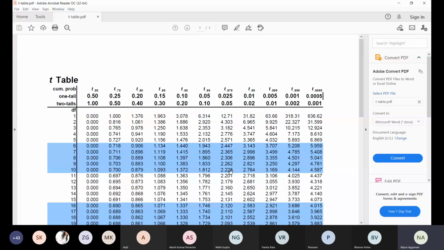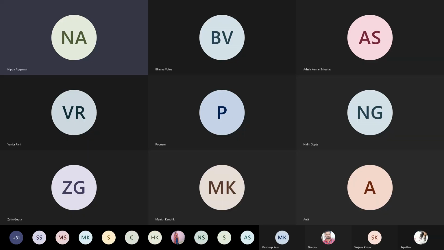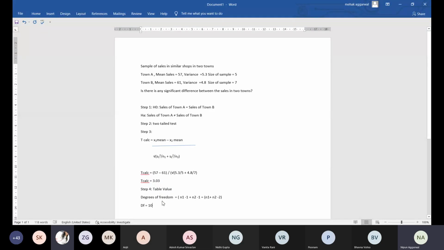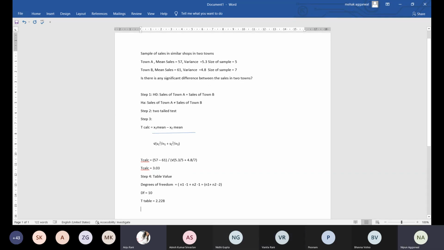Fine. So the value comes out to be 2.228. So the T table value is 2.228. Yes, sir. So this will be your table value.